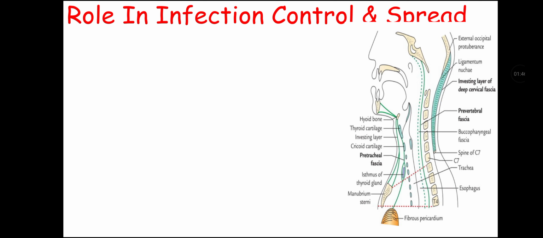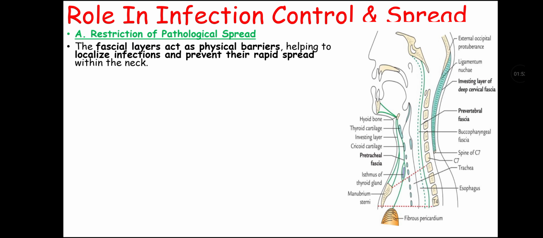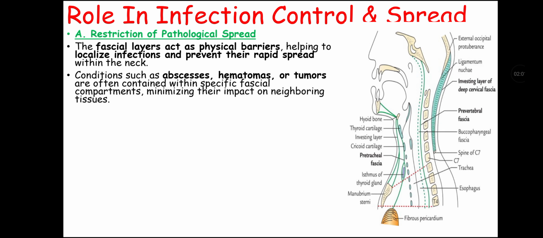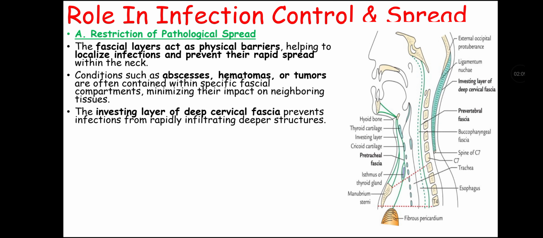Now let's talk about role in infection control and spread. The first is restriction of pathological spread. The fascial layer acts as a physical barrier, helps to localize the infection and prevent its rapid spread within the neck. Conditions like abscesses, hematomas, or tumors are often contained within the specific fascial compartment, minimizing their impact on neighboring tissues. The investing layer of deep cervical fascia prevents infection from rapidly infiltrating deeper structures.